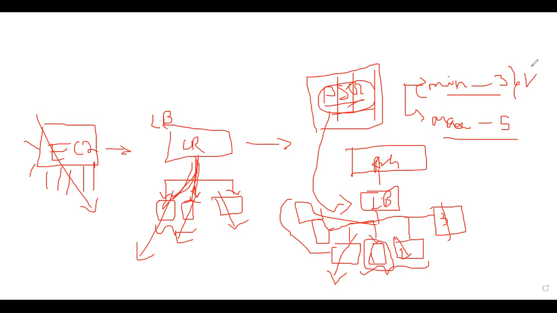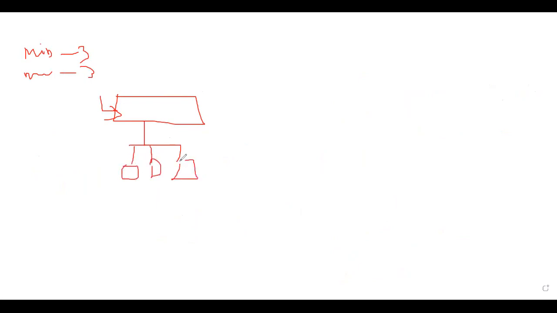You can configure it in two different ways. One is by giving minimum always as 3. Even if your load increases, whatever may happen, you will be running with 3 instances. The next one is the max level. Consider this the second scenario. The first scenario is that I give minimum and maximum as 3, so that always 3 servers are running. In the second case, I give minimum as 3 and max as 5.